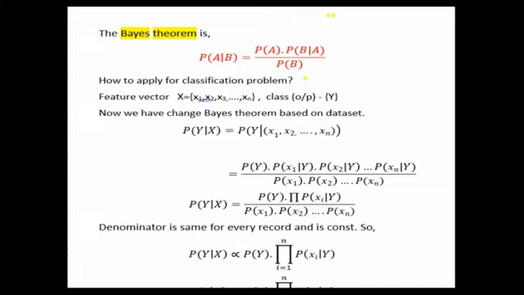Now we can write Bayes theorem as it is. So P of A, instead of A, make it Y. What is Y? That is the output. A is nothing but the required probability that we are looking for. Here Y is nothing but the label we are looking for, that is the class. P of Y given X. So what is the X value? X1, X2, and so on, Xn. Y indicates the label or class we are looking for.